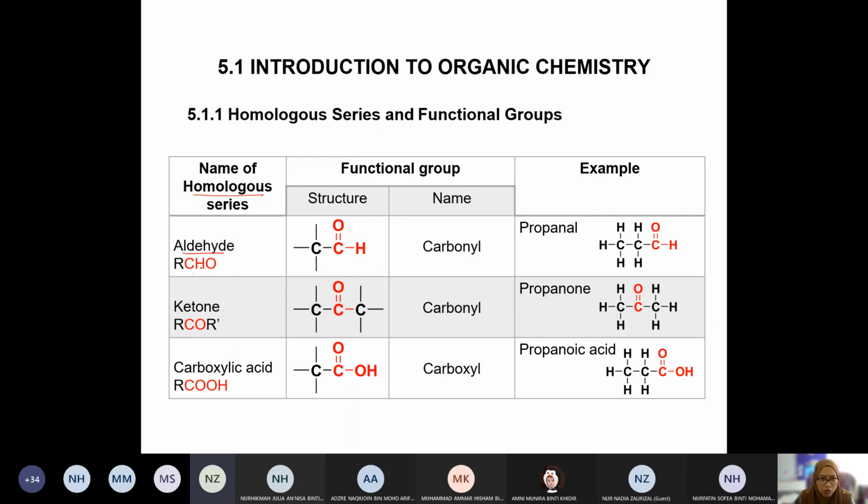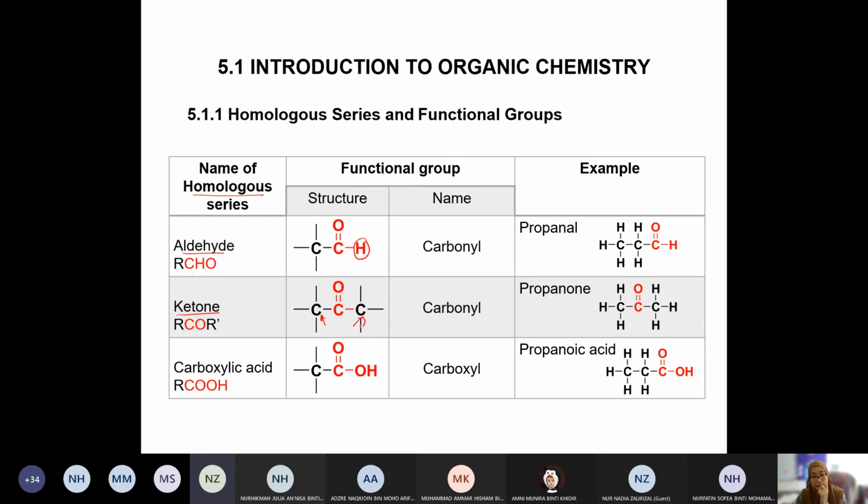This HO looks like alcohol, but no. Usually we represent aldehyde this way. We use this general chemical formula to represent aldehyde, so H we usually place in the middle between the carbon and oxygen. So we have aldehyde, and later we have ketone. Structure-wise, this is how it looks: C double bond O, and it is attached to hydrogen. But for ketone, C double bond O is in the middle, placed between the two carbons.